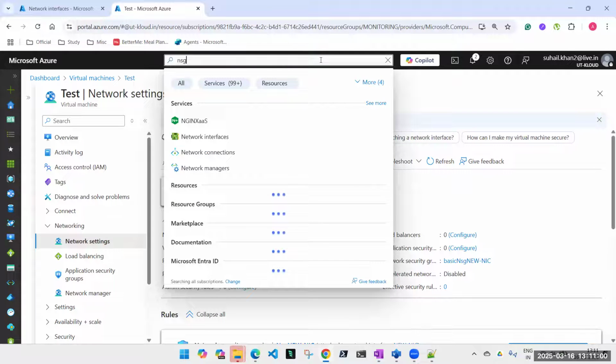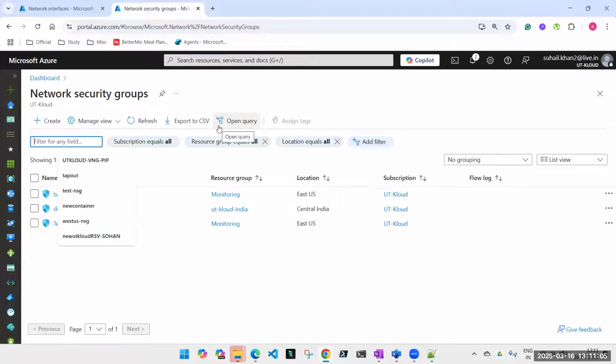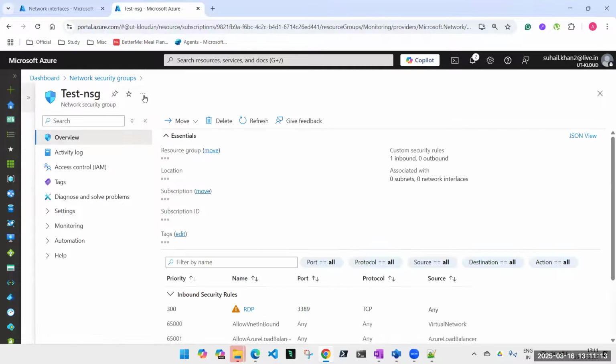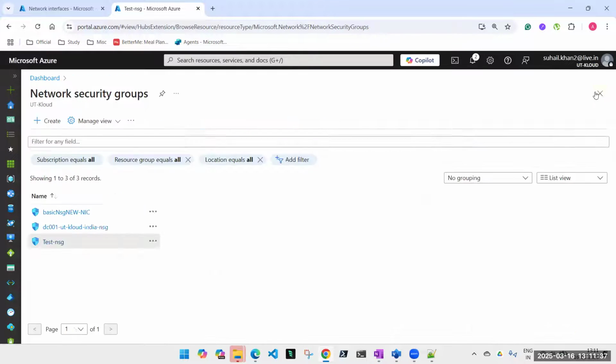If I want to create NSG, I'll go ahead and search for network security group. I'll see my existing NSGs. I can pick one of them and check their rules. These are inbound security rules. These are outbound security rules. A question always comes that how many default rules are there? So there are 6 default rules in any NSG. What does default mean? The moment you create NSG, those rules come automatically. Here you will see 7 because we have allowed RDP. So let me go ahead and create NSG.